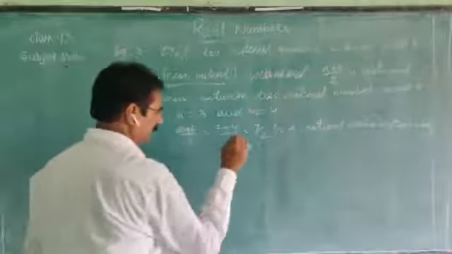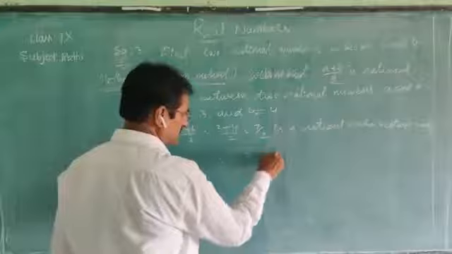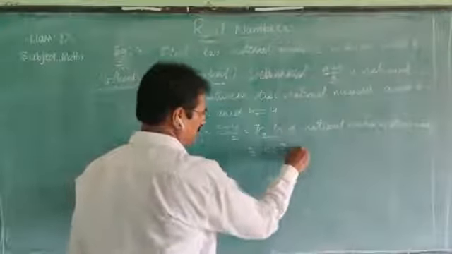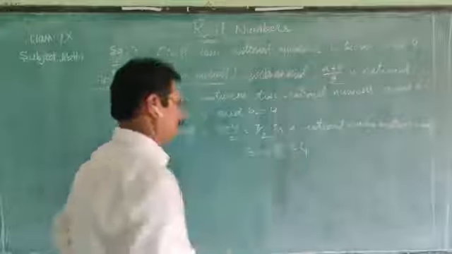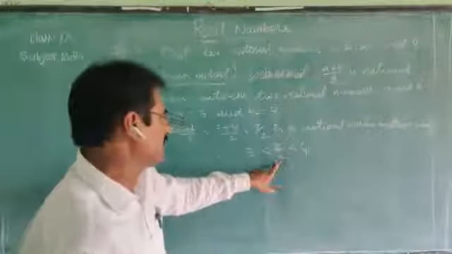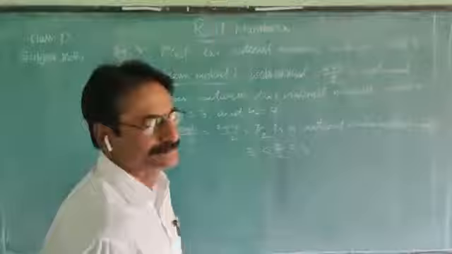How to write this? Therefore, we can express that 3 is less than 7 by 2 is less than 4. So 7 by 2 is one of the rational numbers between 3 and 4.